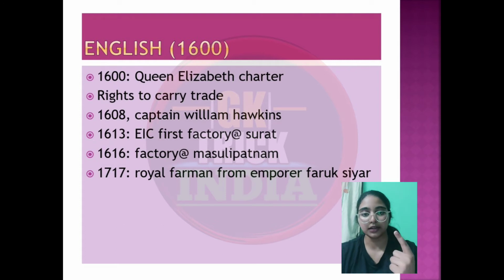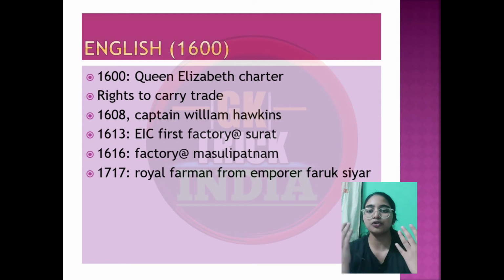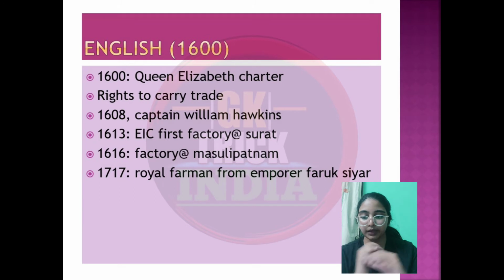In 1615, Sir Thomas Roe visited the Mughal Emperor's court. A firman, that is free trade and exemption from the inland toll, was acquired by him. And in 1616, another factory was established in Masulipatnam. In 1632, the right to trade in Golconda was taken over by the Britishers.